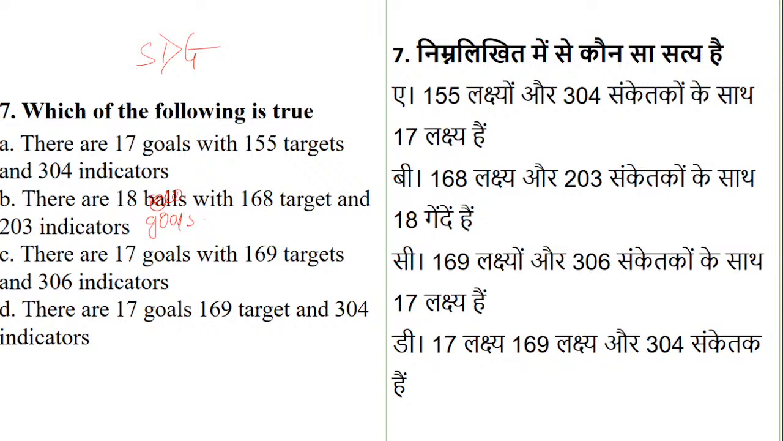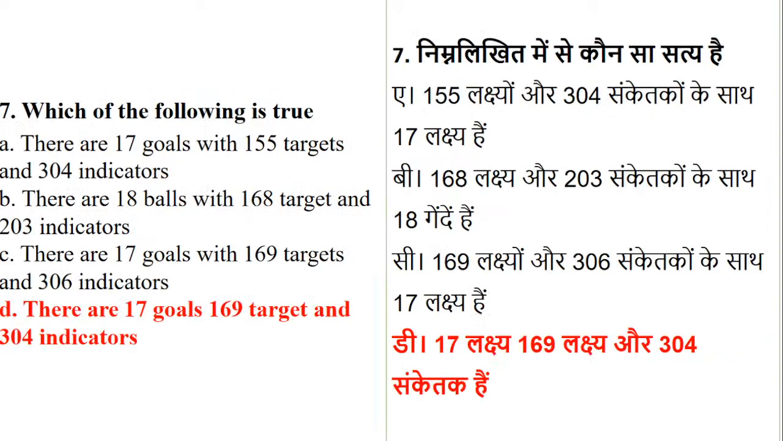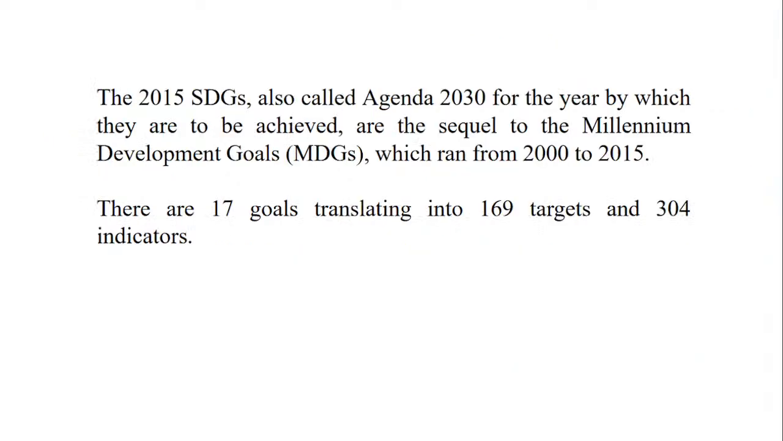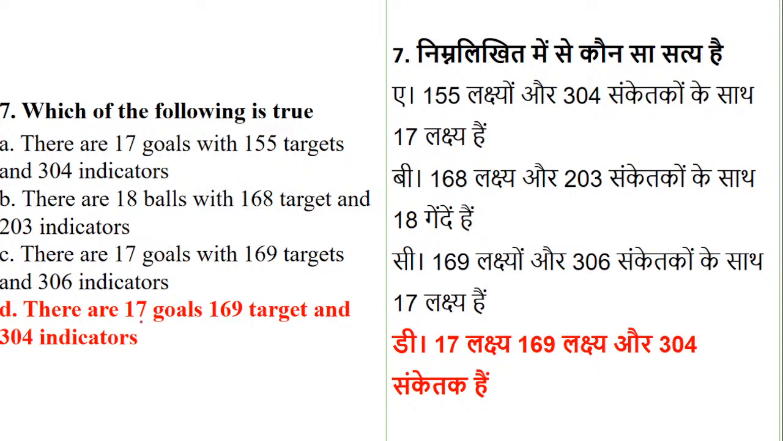Yes, 17 goals, 169 targets. And what about indicators? So it is 17 goals, 169 targets, and 304 indicators. Okay, so this can be a question, so be careful. The same thing I have written in the slide, but it's okay, I have changed the slide. So it talks about 17 goals, 169 targets, and 304 indicators. So just keep this in mind very well. Again, this is a very factual question which you have to remember.